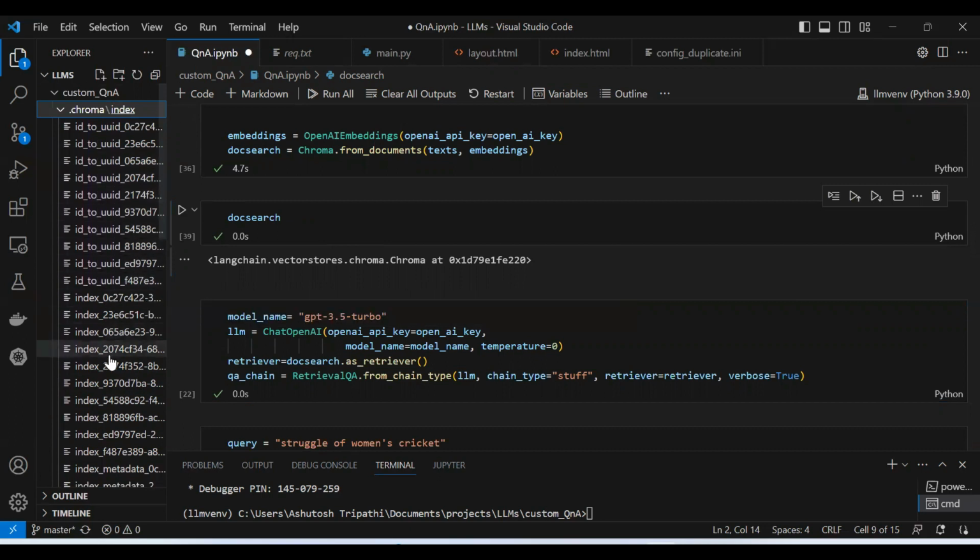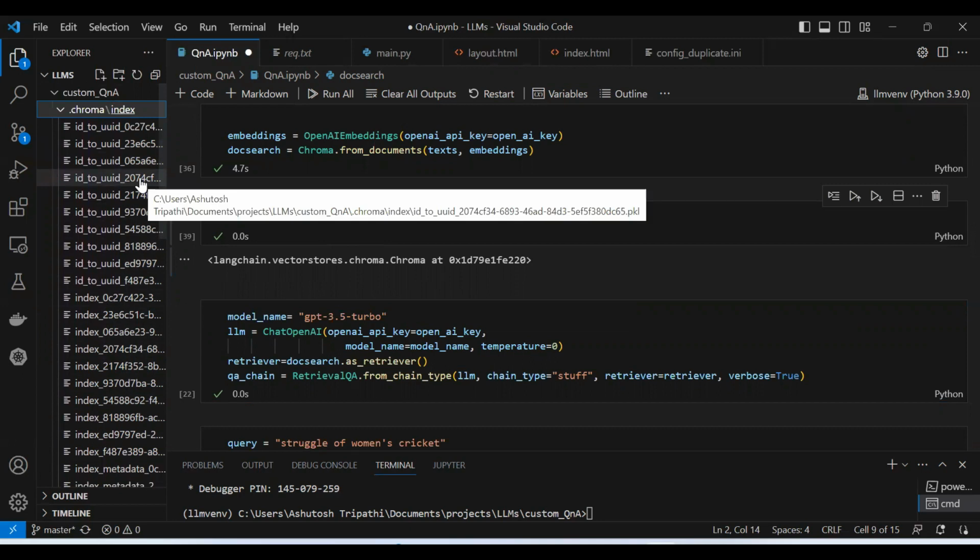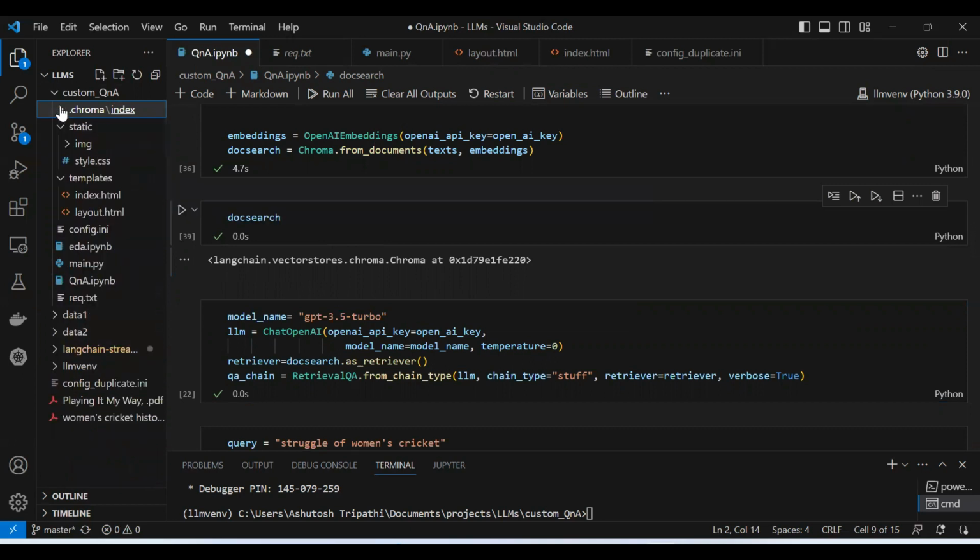That's where these are the different embeddings. But for you, like, some 5 to 6 max you will see. Okay, based on the document size. I mean, it's not fixed 5 to 6. Based on the document size, you will see.